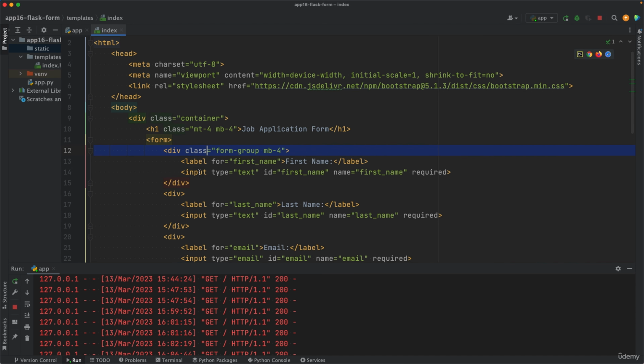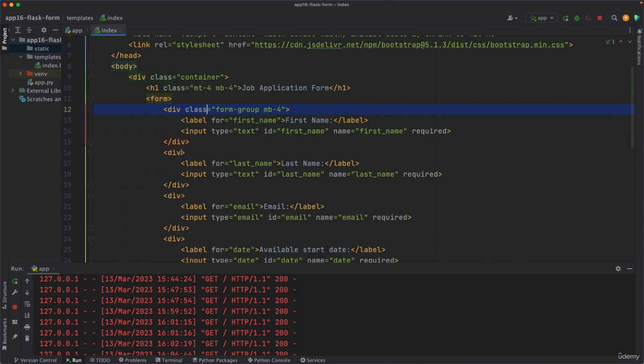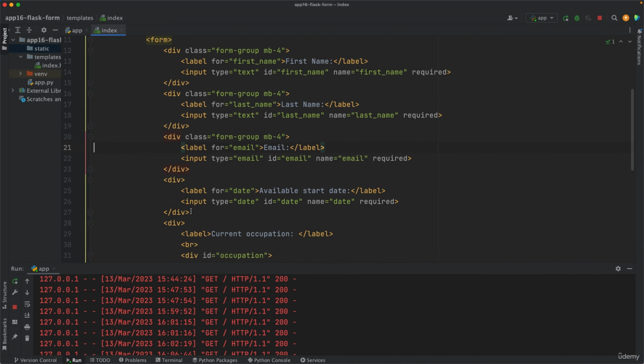Let's do the same for the other widget, last name. So class is equal to form-group mb-4. Same goes for the other one, email. I'll just copy this div and replace this div of the email. There we go. The other div of the date element. There we go.